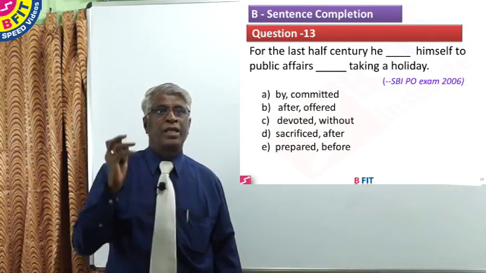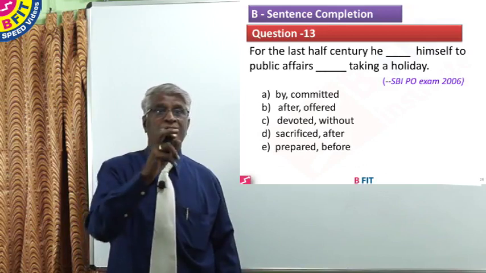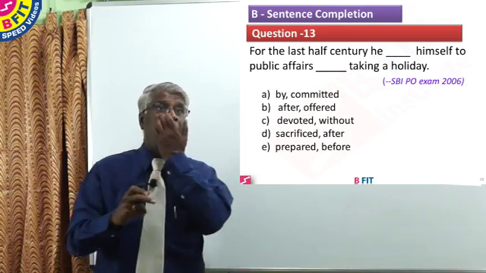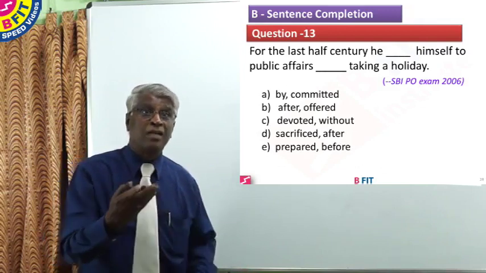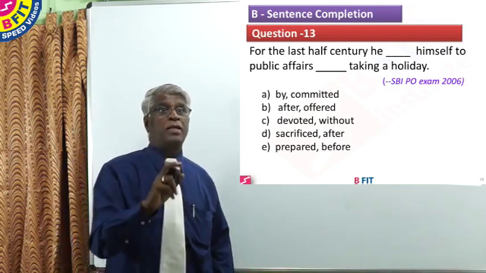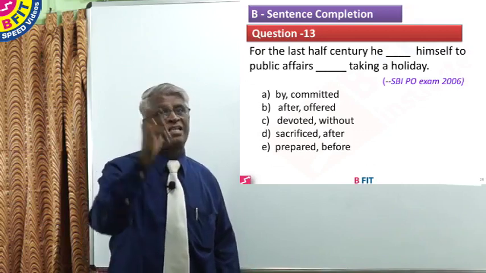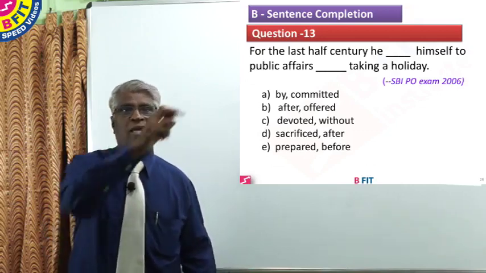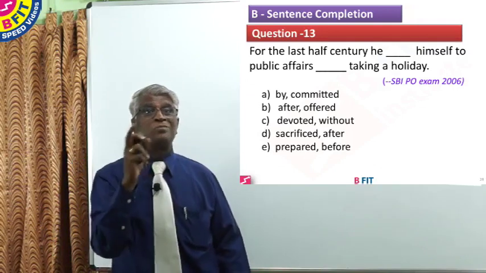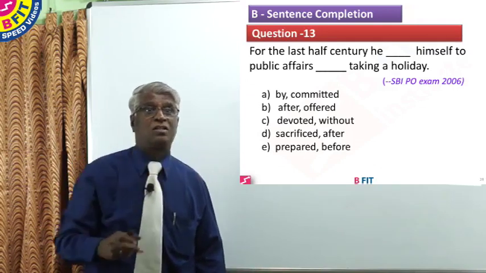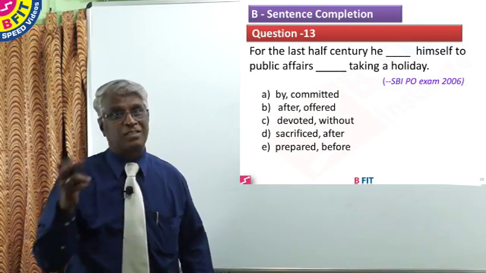Now coming to, he devoted himself, he sacrificed himself, he prepared himself. Prepared is irrelevant. Prepared himself to public affairs. So it should be between devoted and sacrificed. Now if you take sacrificed, then look at the second word. Sacrificed himself to public affairs after taking a holiday, which is meaningless.